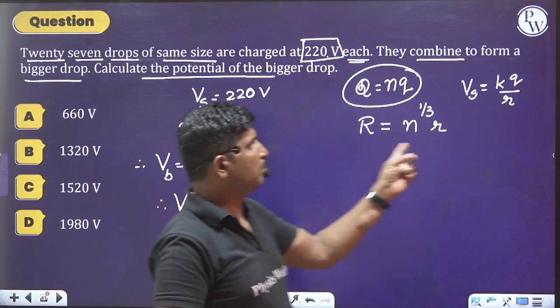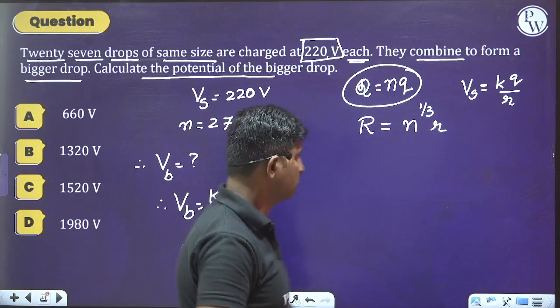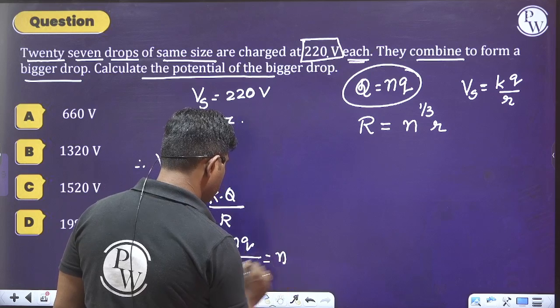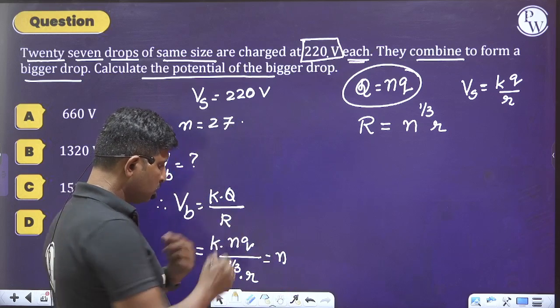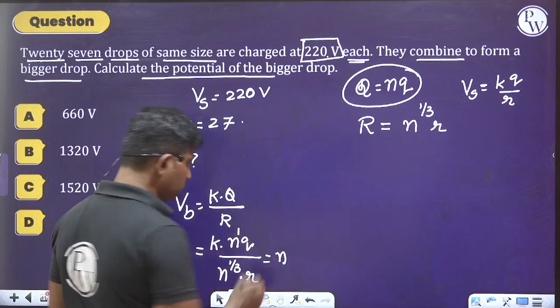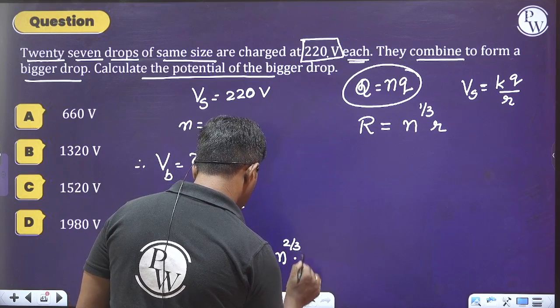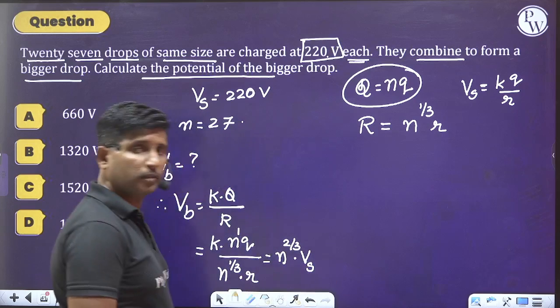You have to remember these shortcuts, then only you will get a clear picture. Whenever we do simplification, n to the power of 1 minus 1 by 3, which is n to the power of 2 by 3, into the potential of the smaller sphere.